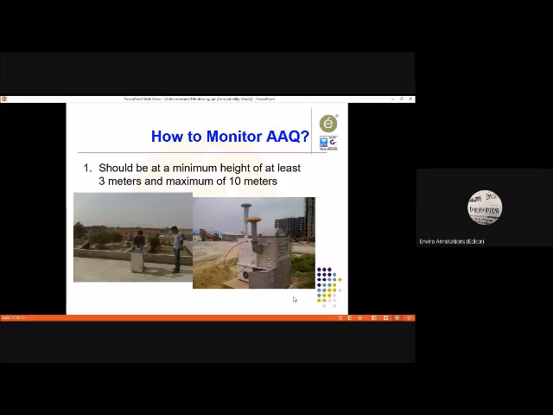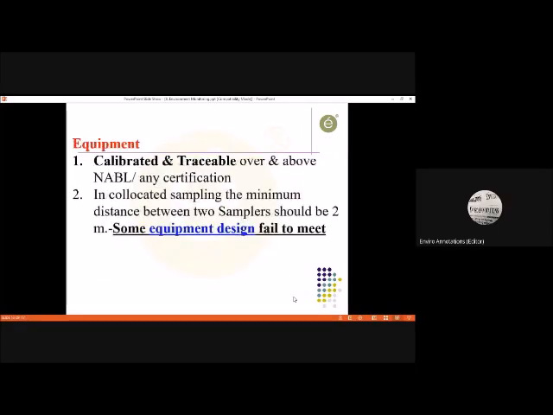One is for PM10, the second is for PM2.5. Suppose you are going for collated sampling of 2 PM2.5 samplers. Those two equipment monitoring PM2.5 should also be placed at least 2 meters, or 6 feet, apart. So it is very important that you have this kind of space for monitoring.